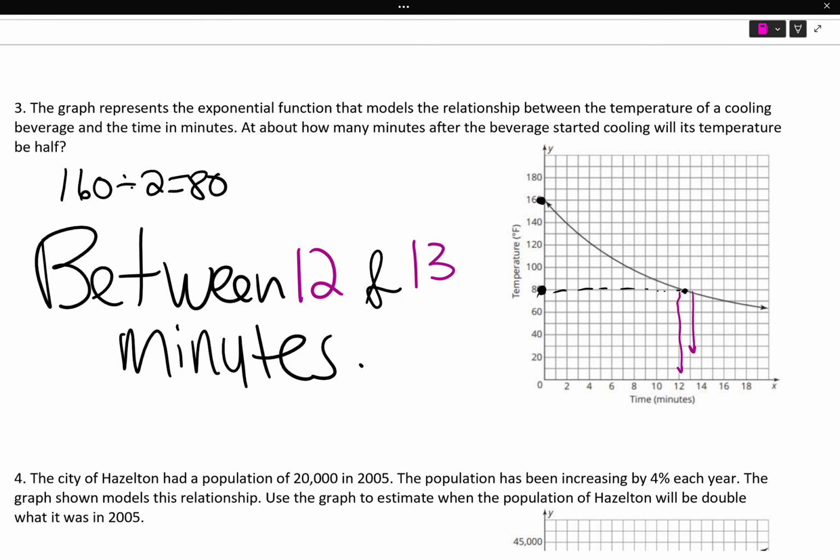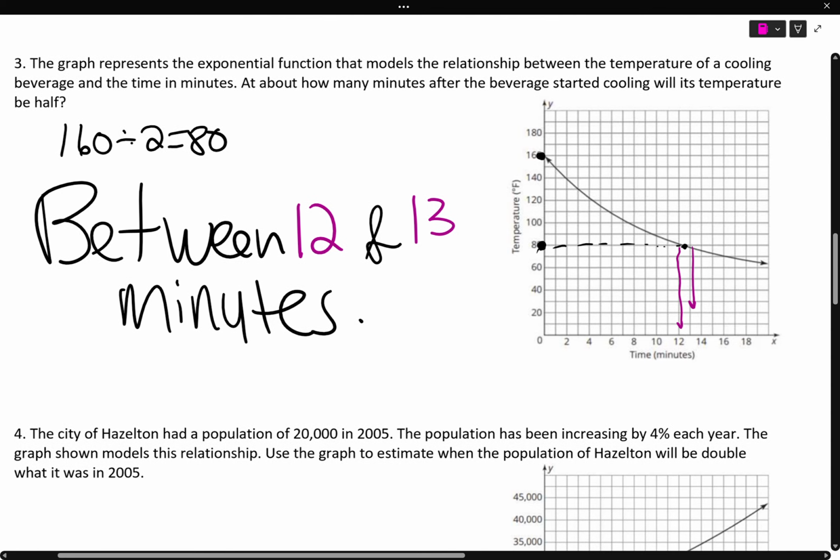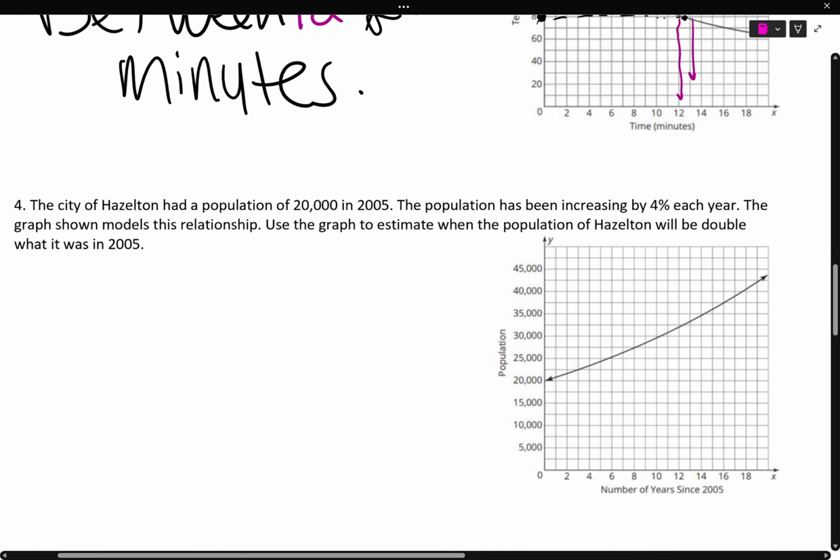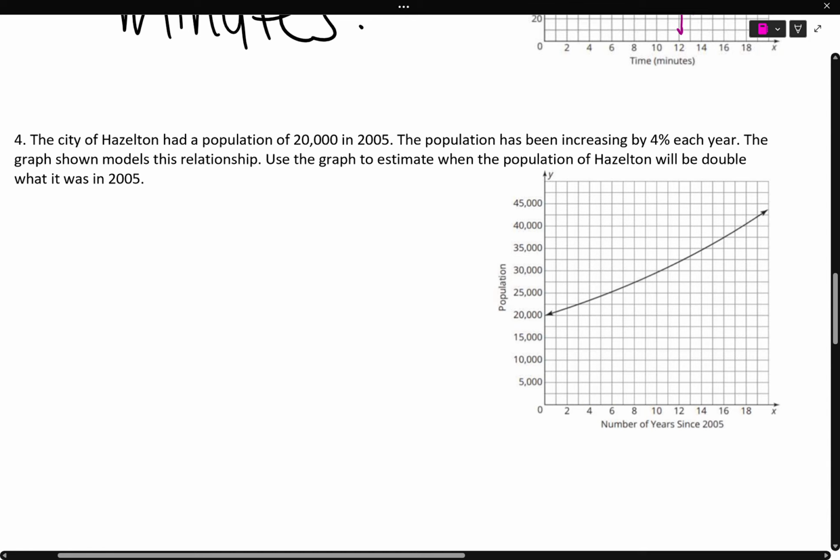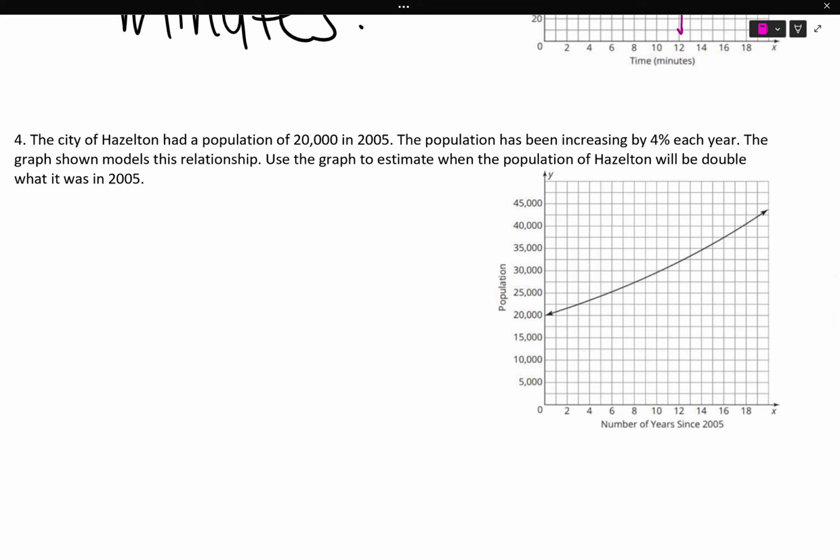Let's do the same thing here. The city of Hazleton has a population of 20,000 in 2005. The population increased by 4% each year. The graph shows the relationship. Use the graph to estimate when the population of Hazleton will double. All right, well, let's double 20,000 first. In order to double 20,000, we multiply by 2, so we're looking for 40,000.